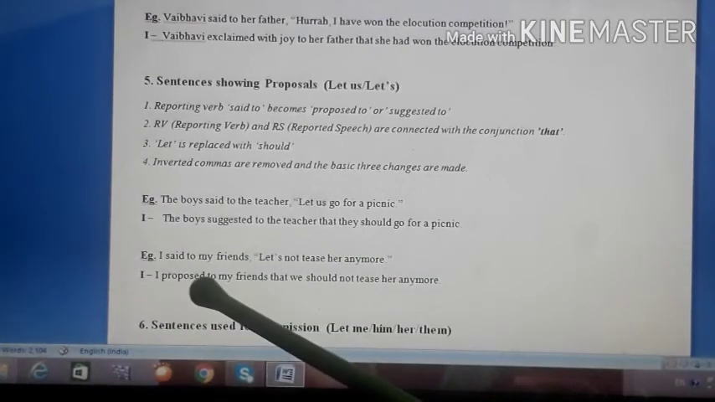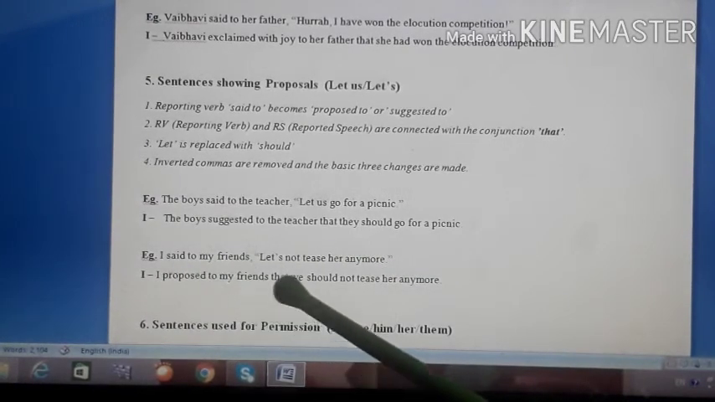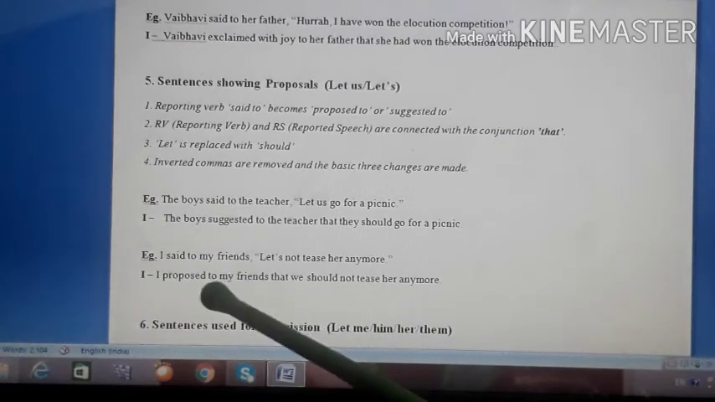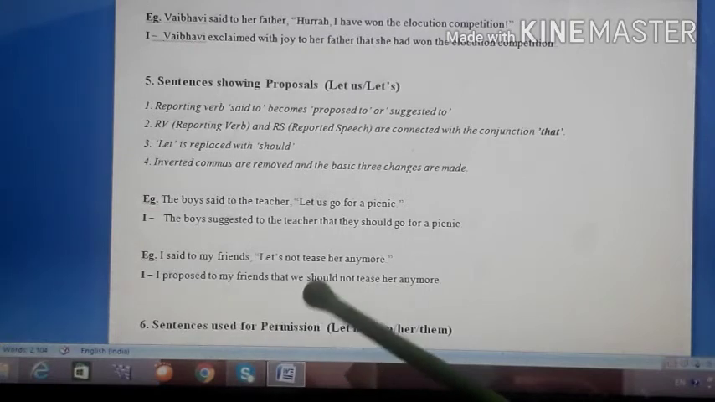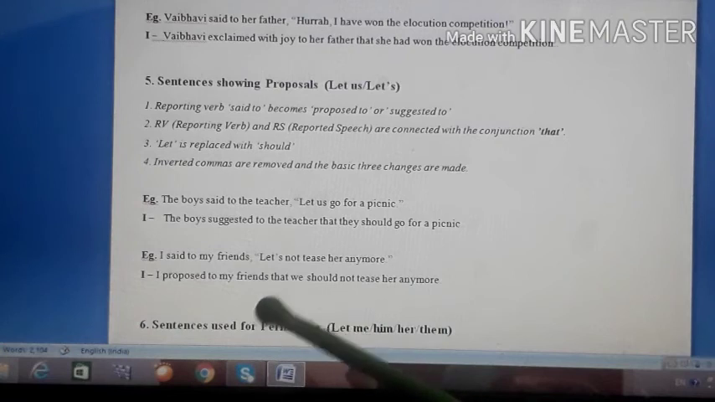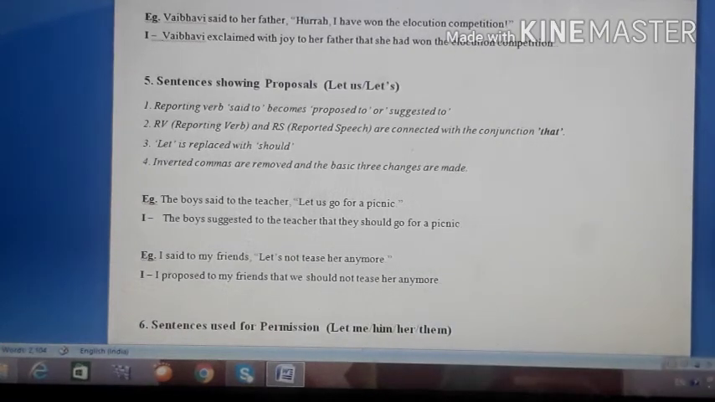Okay, second example you see, I said to my friends, let's not tease her anymore. So I proposed to my friends. You can also say I suggested to my friends that we should not tease her anymore. Okay, let is removed, should is used, sentence is negative. So while converting into indirect also it remains negative.